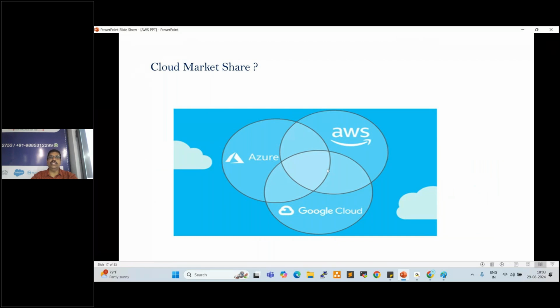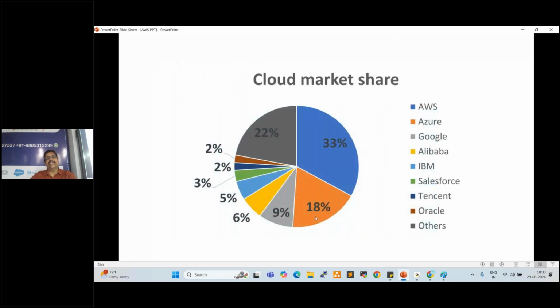Project teams, most of the companies, are using AWS, and Azure also a few companies, Google also a few companies. AWS is always in first place because AWS services are a bit costlier and also bit higher quality. Azure is less costly and lower quality. Google is even less costly and lower quality compared to AWS.